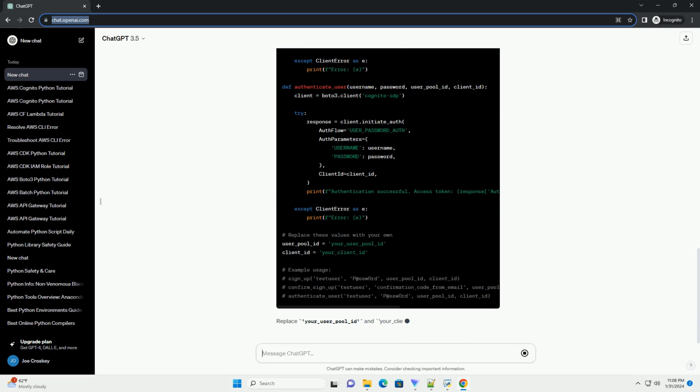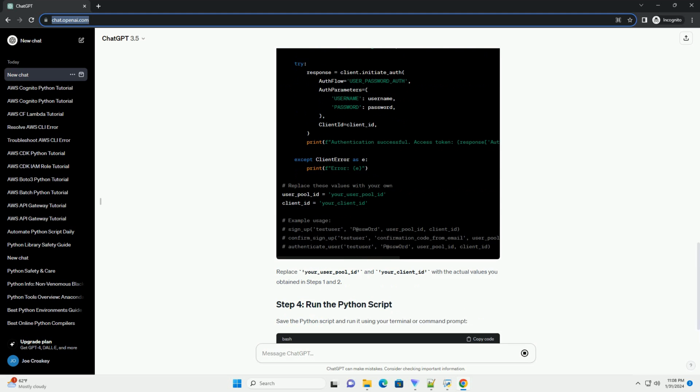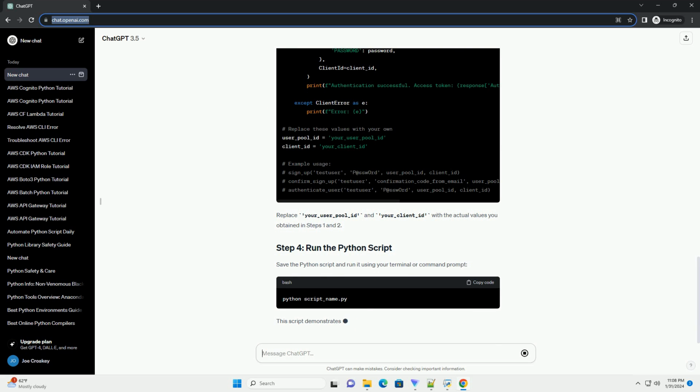Within the user pool you just created, click on App Clients in the left navigation. Click Add an App Client. Configure the App Client settings and click Create App Client. Make note of the App Client ID.